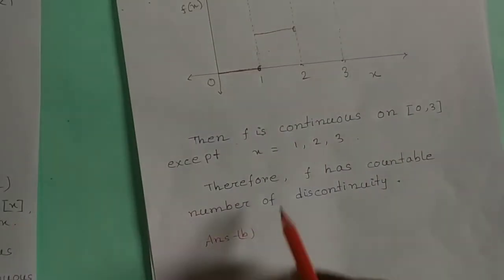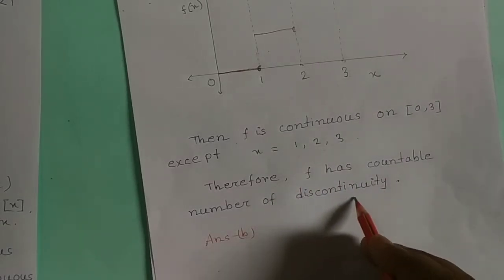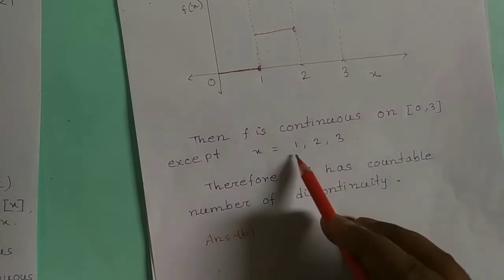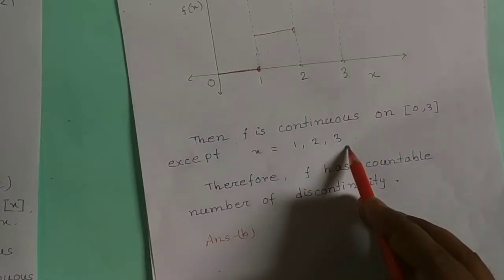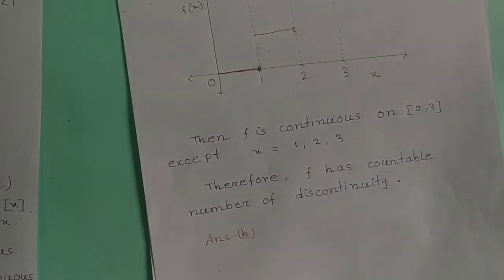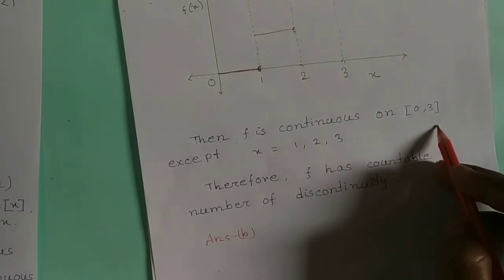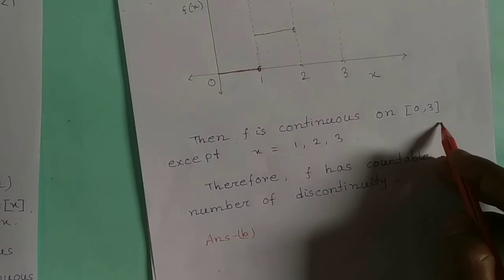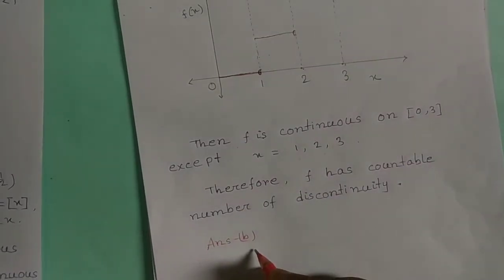Therefore f has a countable number of discontinuities; from 0 to 3 the discontinuity points are 1, 2, 3. Therefore if we consider the interval 0 to infinity or minus infinity to infinity, the number of discontinuities is countable. Therefore our answer is option B.